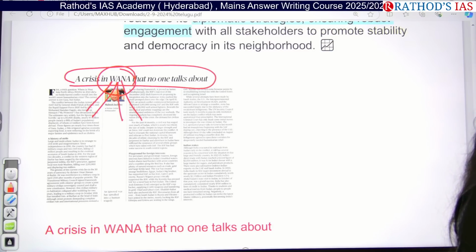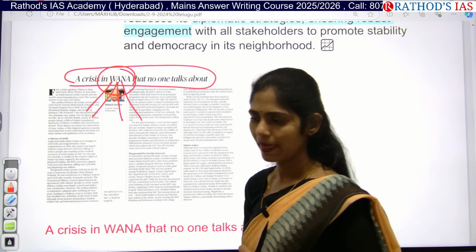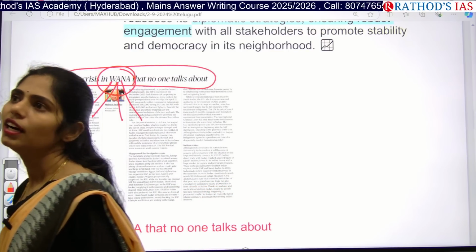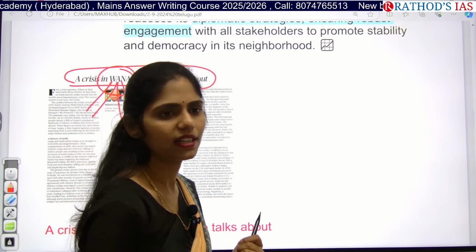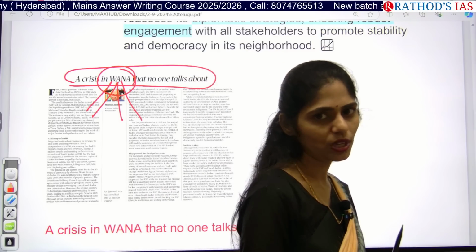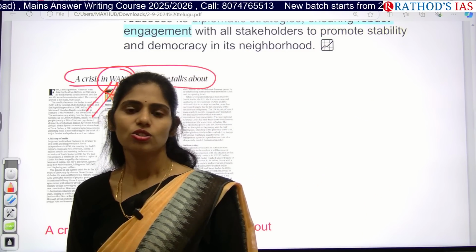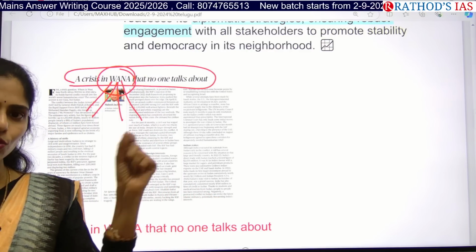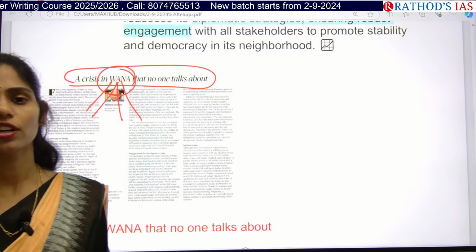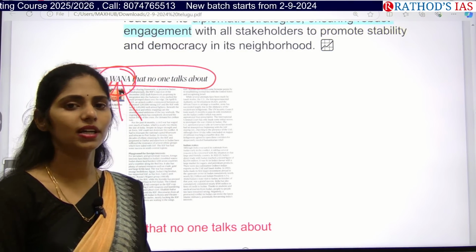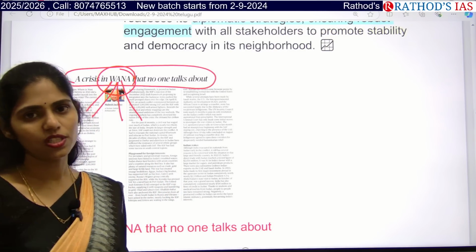So in those areas you can get questions like, why are they in the news? Or else they may ask, in which of the following countries is there political instability in the recent past? So in that way you have to understand how UPSC is asking questions in your prelims. Every year you will be getting at least one or two questions in your prelims from international relations, from these countries which are in the news where there is political instability or any conflict or any violence happening.